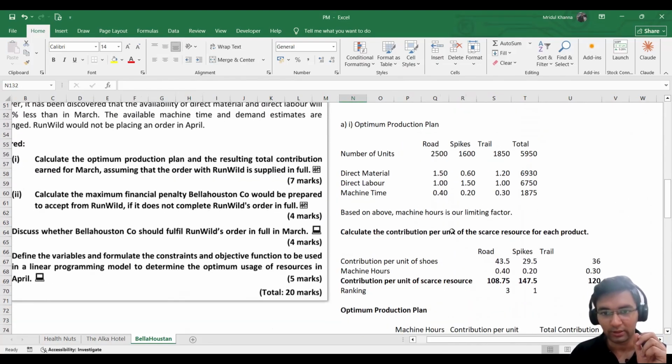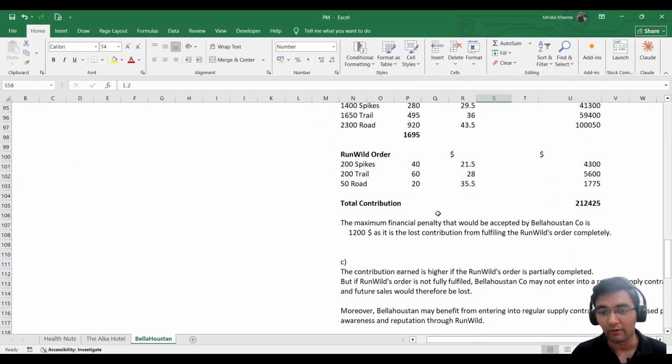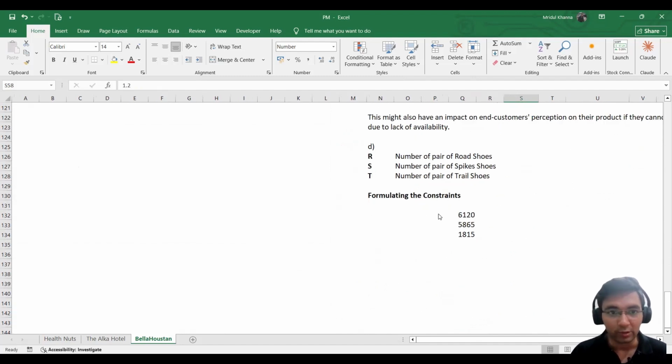We had already calculated it. It is right here that 1.5 meters of direct material is used by road, 0.6 meter by spikes, 1.2 by trail. We had already calculated this. One direct labor hour utilized by road, 1.5 labor hours utilized by spikes. So these we will be utilizing to create our equations.